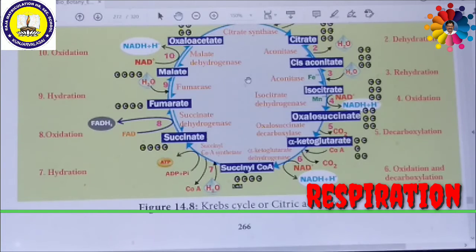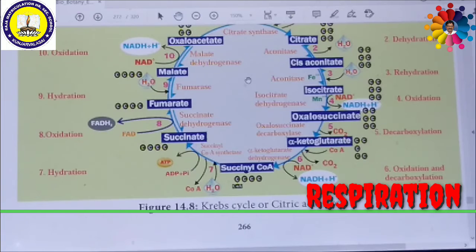And moreover, NAD plus ion takes two hydrogen atoms from alpha ketoglutarate to become NADH plus H plus. So here oxidation as well as decarboxylation both take place at the same time to produce succinyl CoA with the help of the enzyme called alpha ketoglutarate dehydrogenase. Then this succinyl CoA will be converted into succinate with the help of the enzyme called succinyl coenzyme A synthetase. Here one direct ATP is formed.